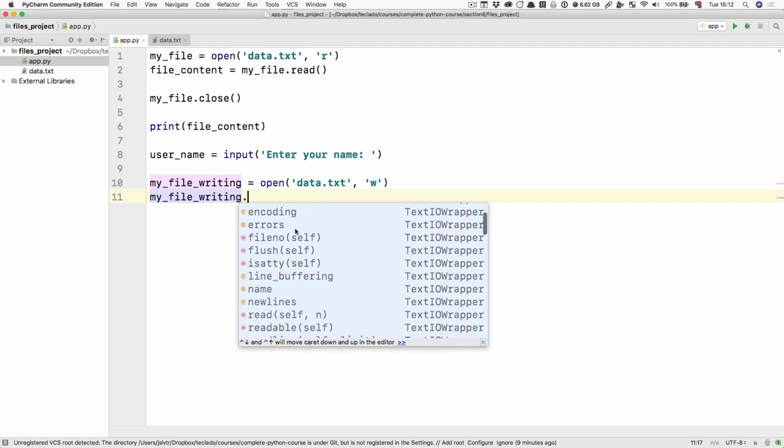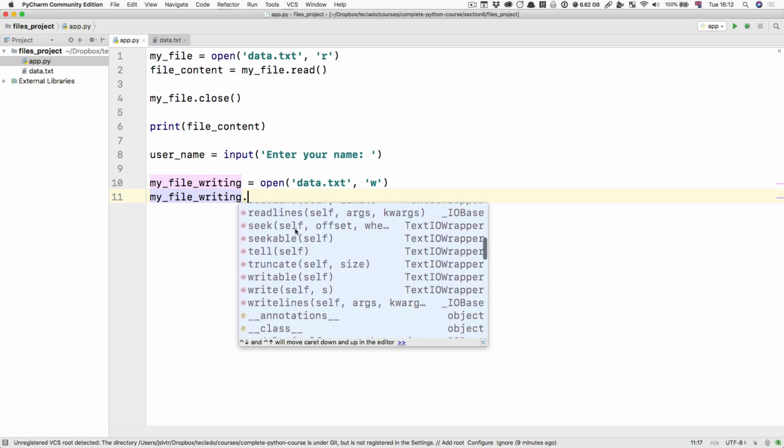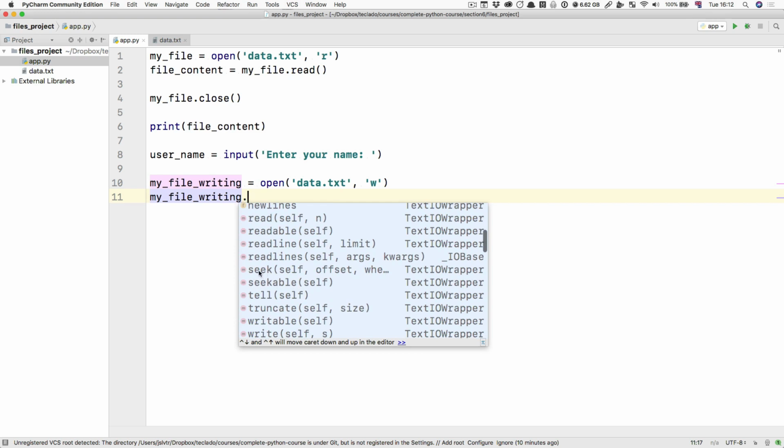So going through this, there's a lot of stuff, things that you may not understand what they mean, like readable, readline, readlines, seek. Whenever you encounter something like this that you are interested in but you don't know what it means, Google it. It's really great.